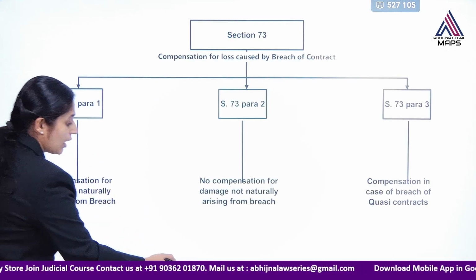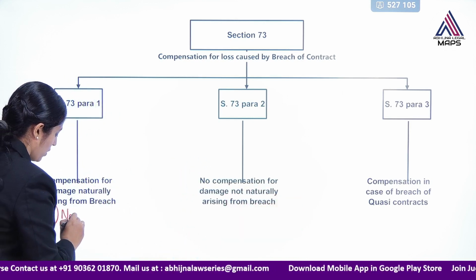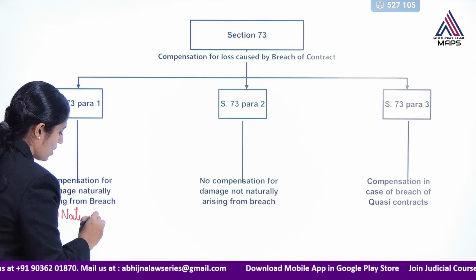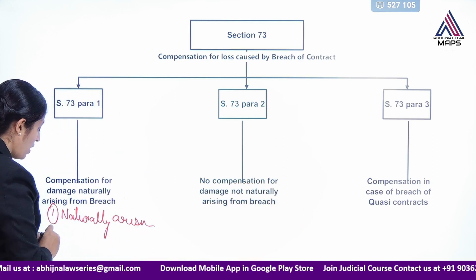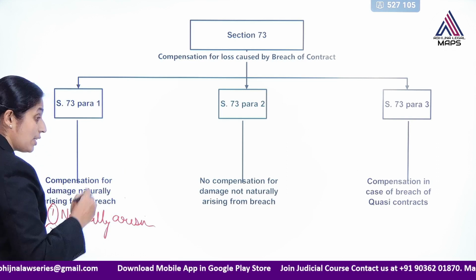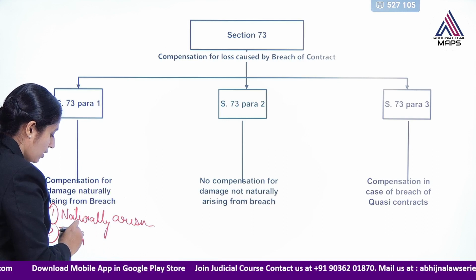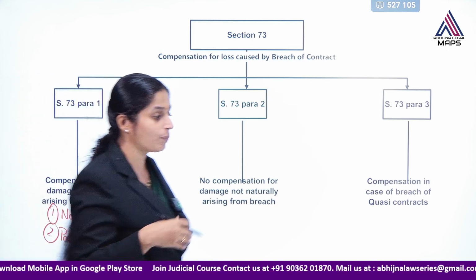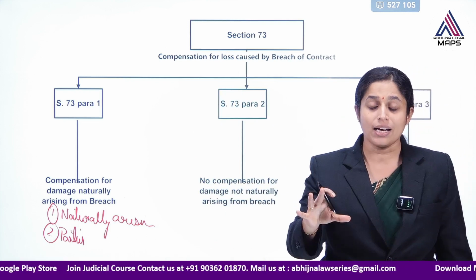So it gives two circumstances: damages naturally arising from breach of the contract, or in the case where the parties knew that if this breach of the contract is committed, then this person will necessarily suffer some damages.